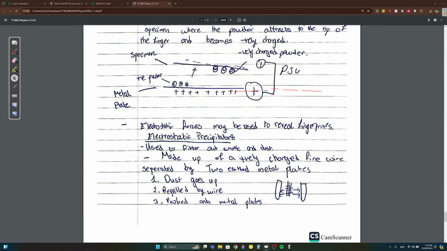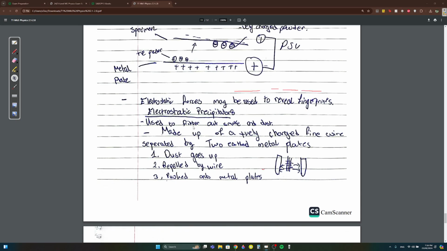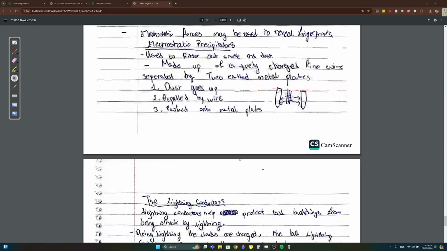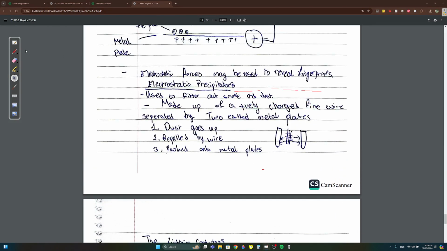Okay. Electrostatic precipitator. It's used to filter smoke and dust. It's made up of positively charged fine wires separated by two earth metal plates. What happens is the air comes up and meets this fine positive wire. Once it meets it, this fine wire will repel it onto the two plates, so it sticks onto the two plates. Once it sticks, it just gets stuck. The dust and smoke will get stuck on the two plates, and they can only be removed when it's cleaned.